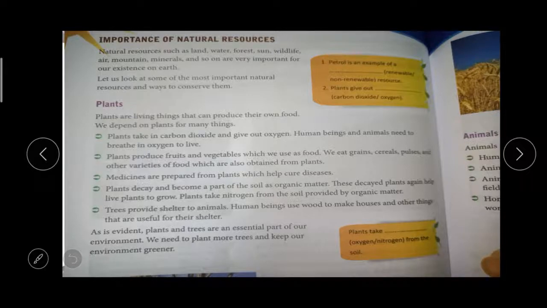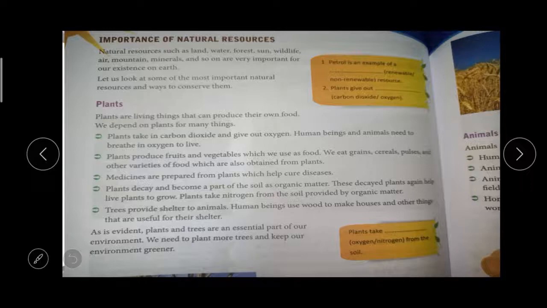So what is the importance of natural resources? Natural resources mean land, water, forest, sunlight, air, mountain. These are very important for our existence on the earth, right? Apart from this, so many natural substances are there which are essential for our living. So we are going to learn about that.